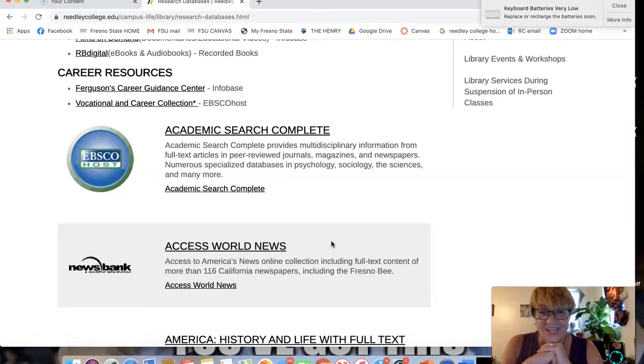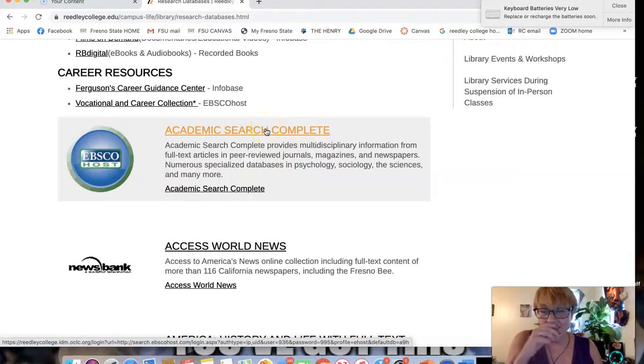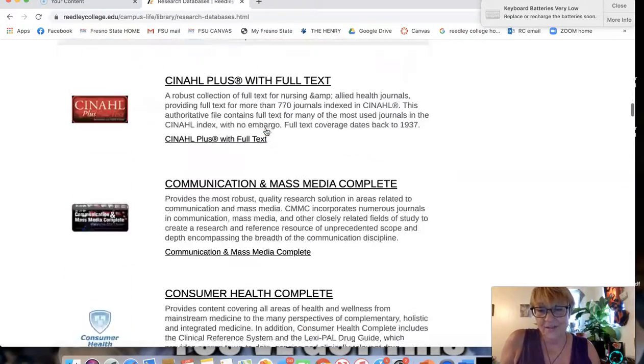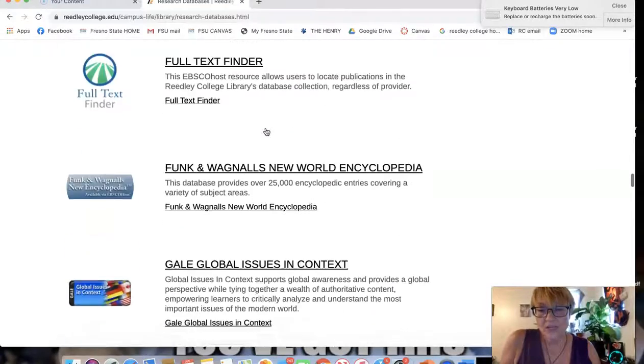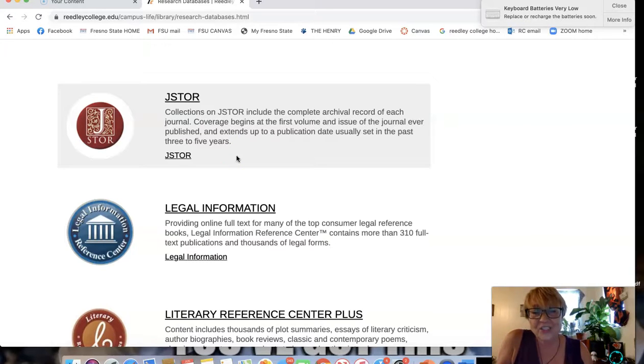credible articles, academic sources that you can use to write your paper, to back up the points that you are making, okay? This one right here, EBSCO, the host is Academic Search. It's a really good one. You can find just about everything there. I want to call your attention to another one. JSTOR, which this one right here, I use that one all the time. It's really good.